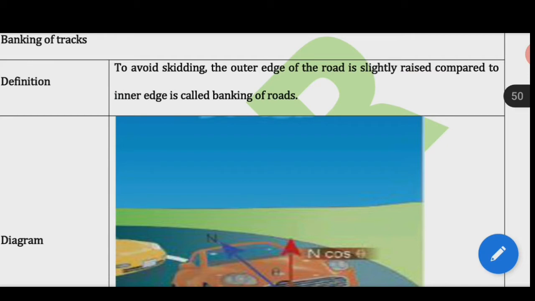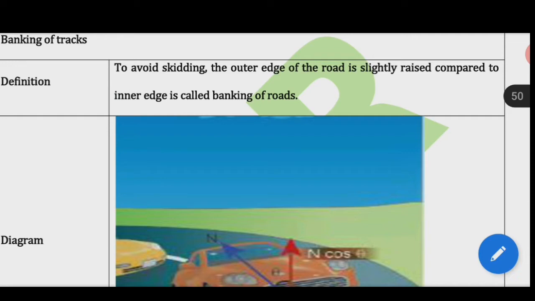Banking of tracks. What is banking of tracks? To avoid skidding, the outer edge of the road is slightly raised compared to the inner edge, which is called banking of roads.